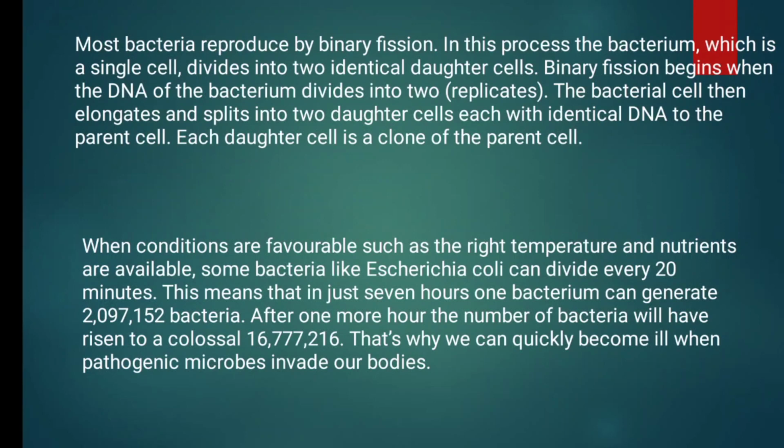When conditions are favorable, such as the right temperature and available nutrients, some bacteria like Escherichia coli can divide every 20 minutes. This means that in just 7 hours, one bacterium can generate 2,90,152 bacteria. After one more hour, the number of bacteria will have risen to a colossal number. This is the rapid multiplication of the bacteria.